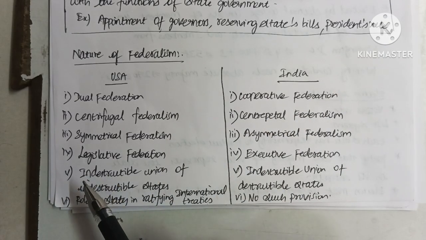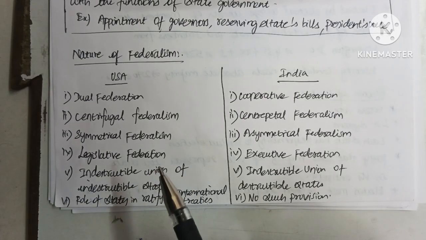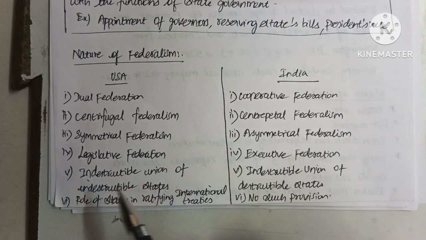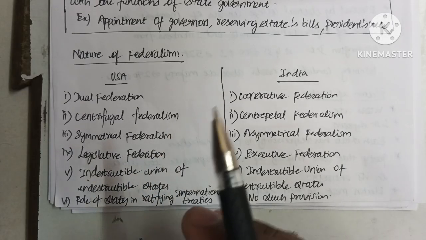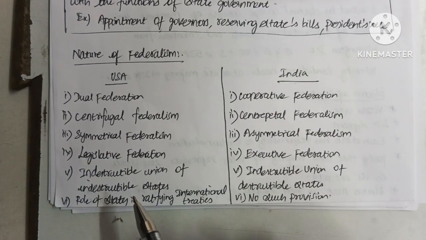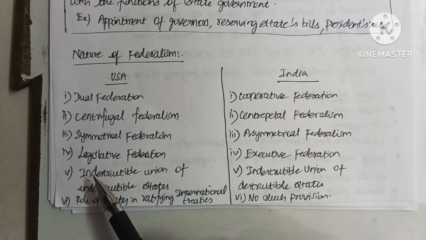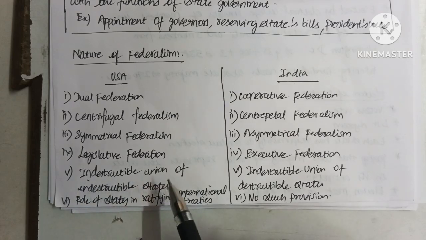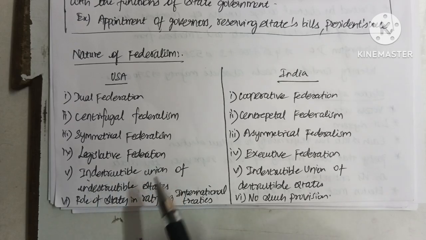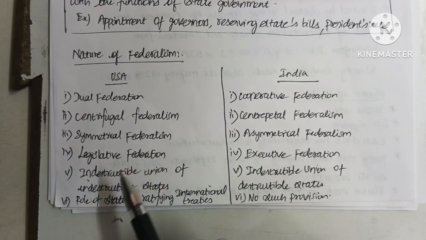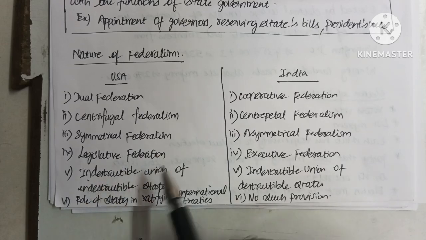Next one is the indestructible union of indestructible states. In the USA, the country is formed by an agreement between different states. Different states came together, formed an agreement and formed the country. Although separate states were united to form the country, the states cannot destroy the union. They only come together and form the country, but they cannot separate from it.